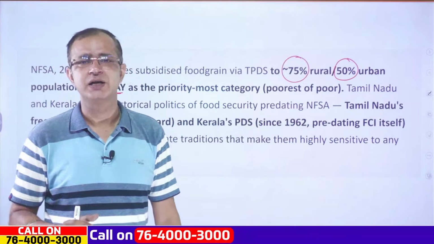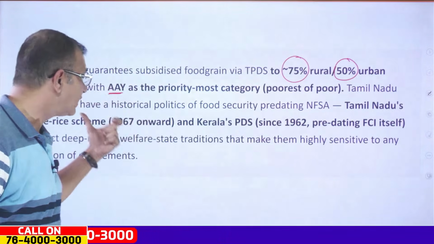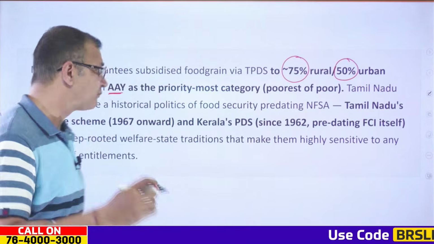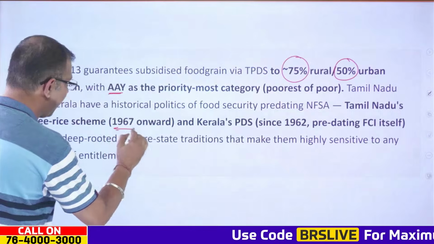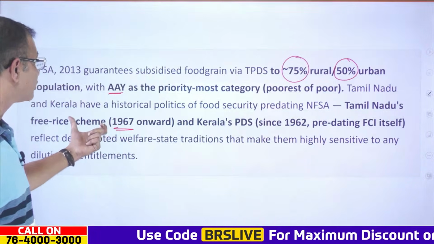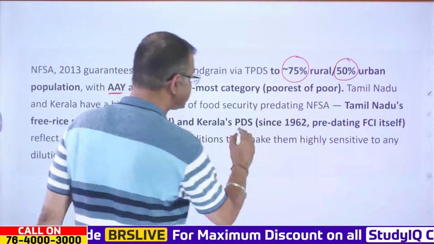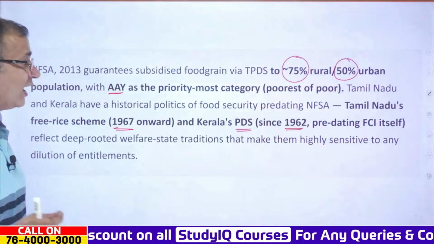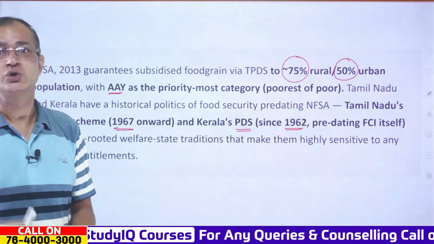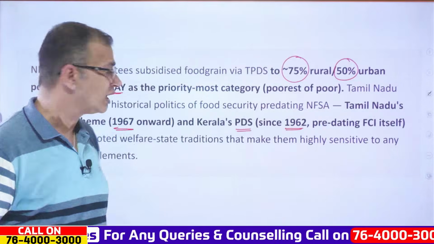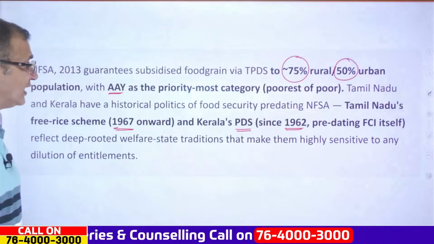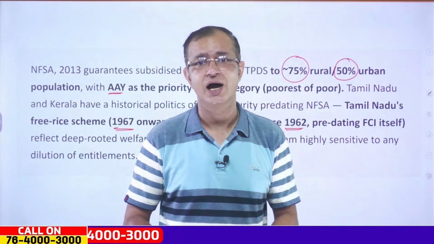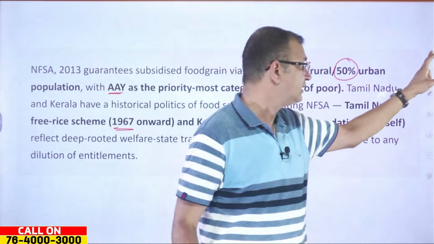Now, Tamil Nadu and Kerala have a historical politics of food security that predates 2013. There was a free rice scheme provided in Tamil Nadu from 1967 onward, and Kerala's PDS has existed since 1962, which predates the FCI, the Food Corporation of India, itself. This reflects a deep-rooted welfare state tradition that makes them highly sensitive to any dilution of entitlements, and thereby they are opposing the proposed NFSA amendments.